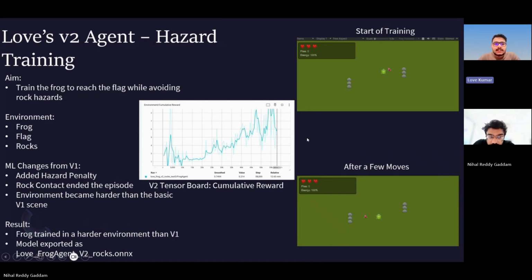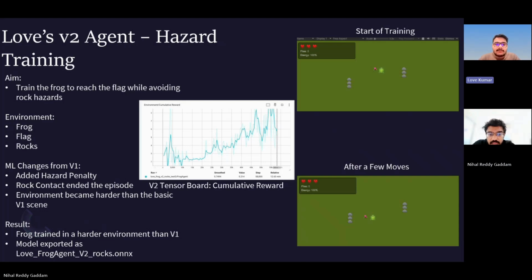My V2 model built on the V1 setup by adding rock hazards. The aim was still for the frog to reach the flag, but now it had to avoid rocks as well. This made the environment more realistic and more challenging than the basic V1 scene. The key machine learning change was the hazard penalty. When the frog touched a rock, it received a negative reward and the episode ended. This forced the agent to learn that not every direct path to the flag is safe. It had to learn goal-reaching behavior while also considering danger.